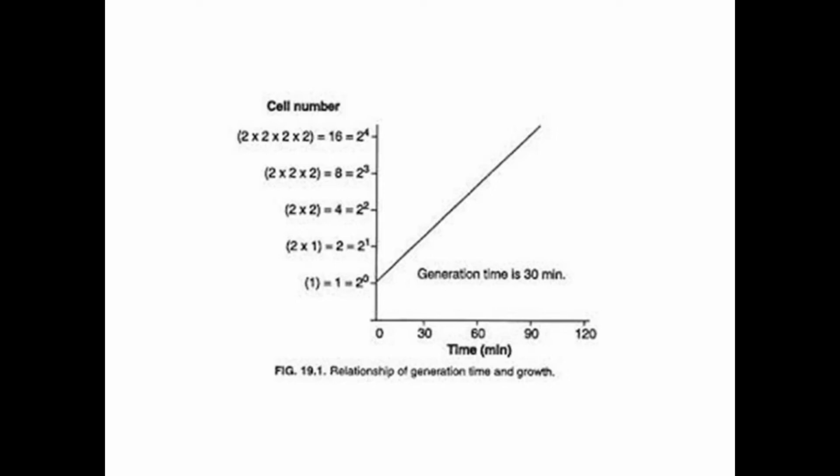Now here you can see that the generation time given is 30 minutes. That means after each 30 minutes the bacterial number gets doubled. A single cell is going to divide and produce two identical daughter cells within 30 minutes, and so on. Two cells will produce four, four will produce eight, and like that after each 30 minutes. So this is the relationship of generation time with the growth of the bacterial cells.